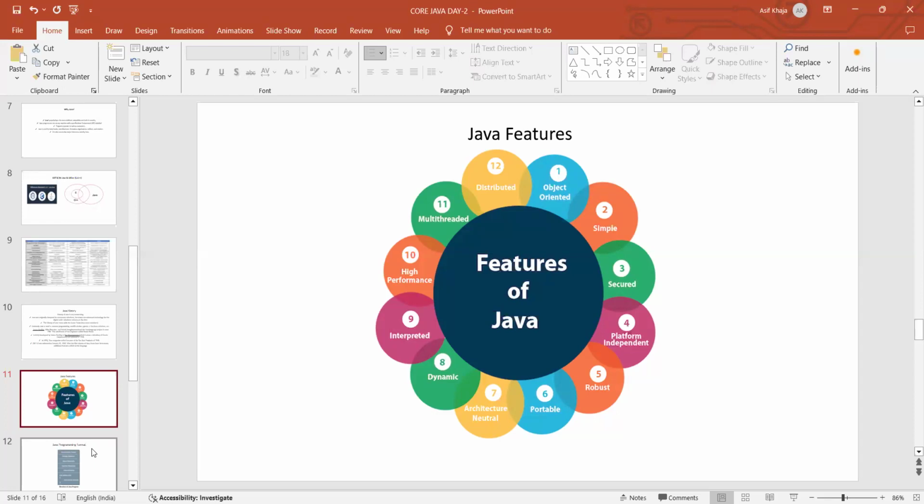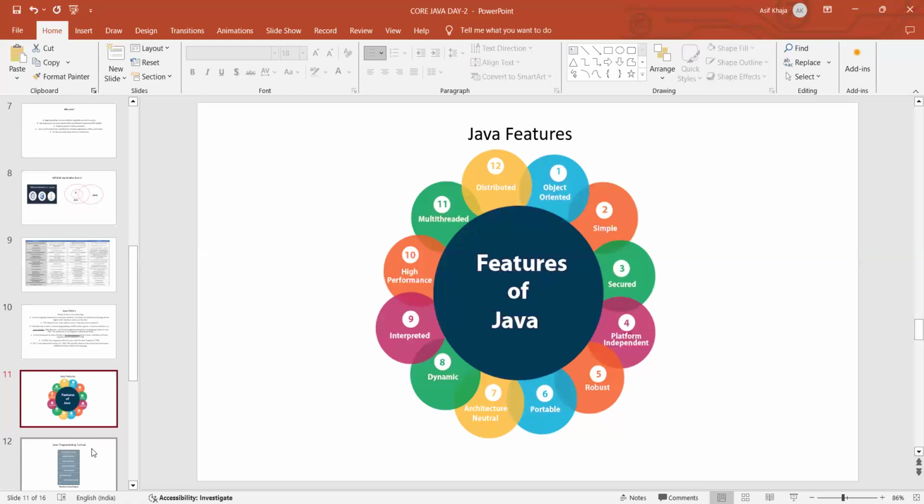Portable means you can move from one system to another. Architecture neutral means the architecture of Java does not change. Dynamic: we can upgrade the features of Java, modify and change them.